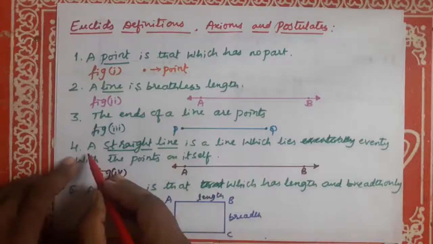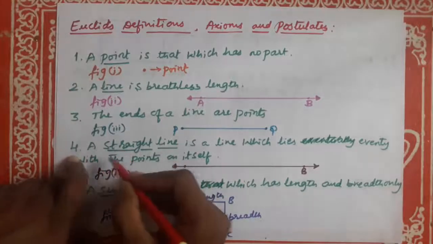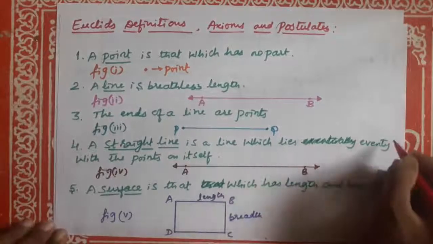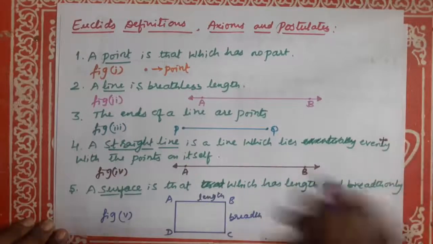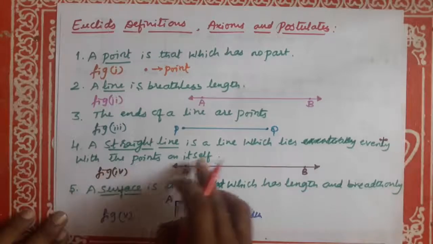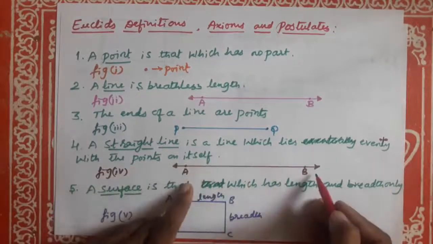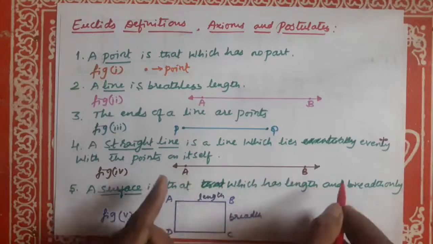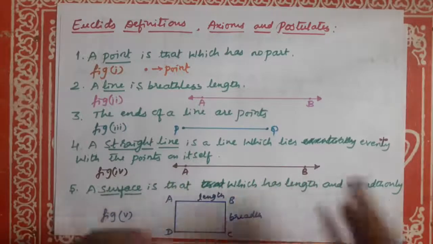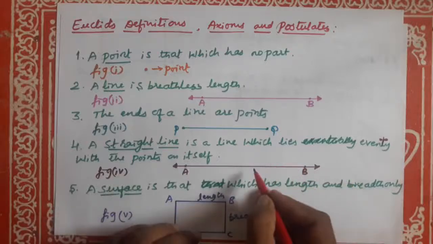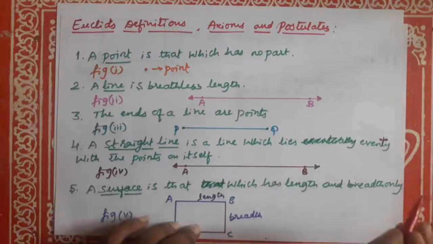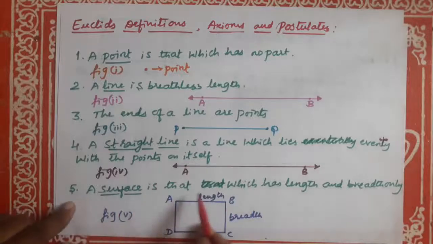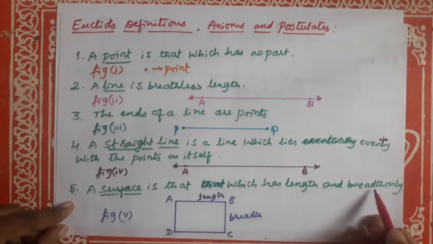Okay, fourth definition, a straight line is a line which lies evenly with the points on itself. See, look at this straight line. See, A and B are on this straight line. In both directions there is no end point, and all points lie on itself. Okay, points on itself. Fifth one, a surface is that which has length and breadth only.